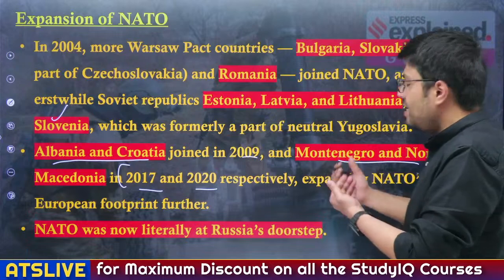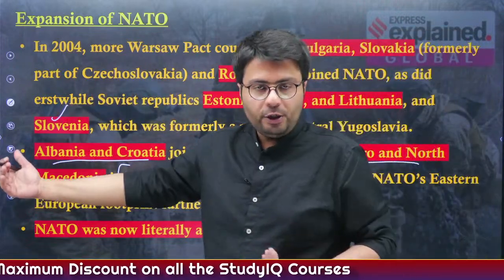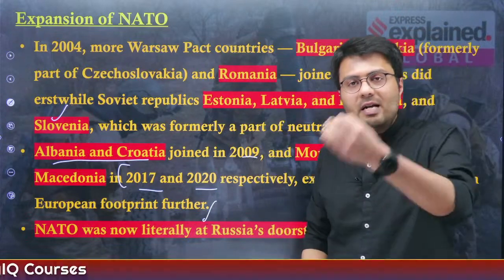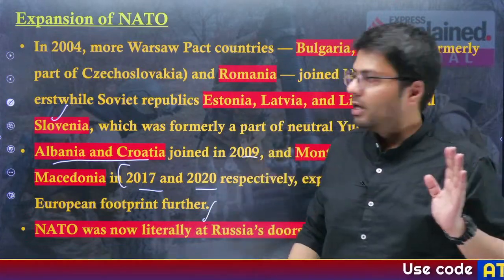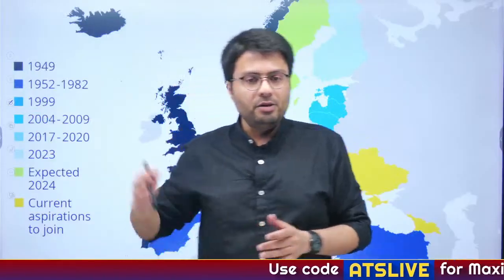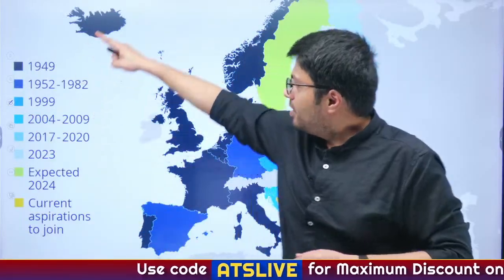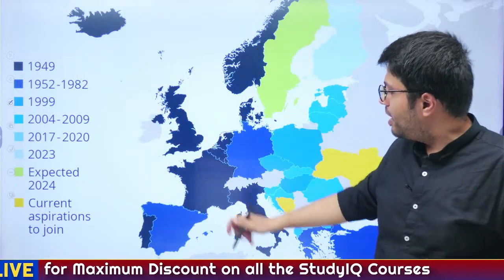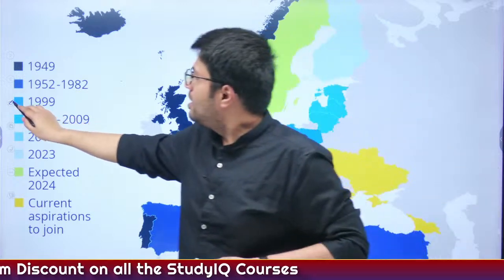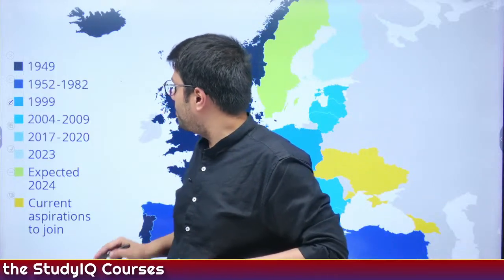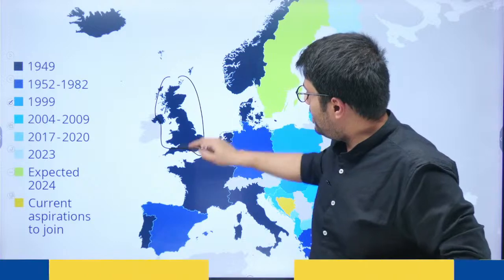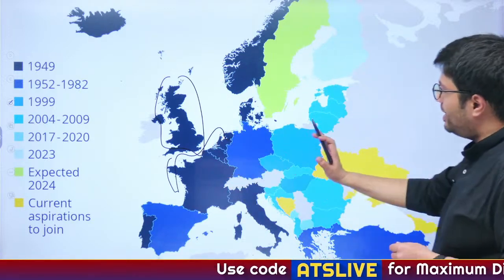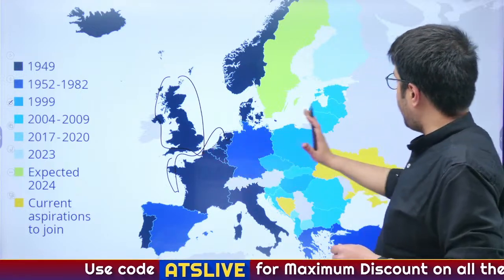So you understand, NATO has expanded its footprint towards Russia, and therefore now you can say NATO is formally or literally at the doorstep of Russia. So let us try to understand this expansion with the help of this map. Now you'll see the various timelines, and you'll understand the countries marked in dark blue here. These are the countries where NATO began its membership. These countries highlighted in dark blue were the founding members of NATO, and as the color goes lighter, you will see NATO has expanded eastward.